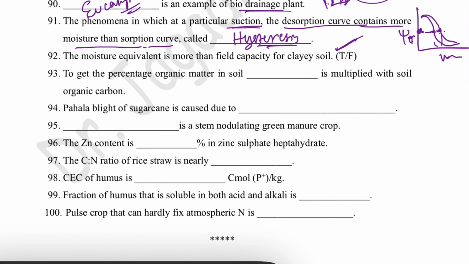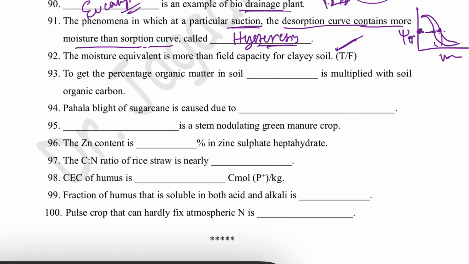In clay soil, as there are more micropores and more surface area, moisture will be retained in the soil. So it is more in case of clay soil, but in case of sandy soil it is less than field capacity, and in case of loamy soil it is equal to field capacity.